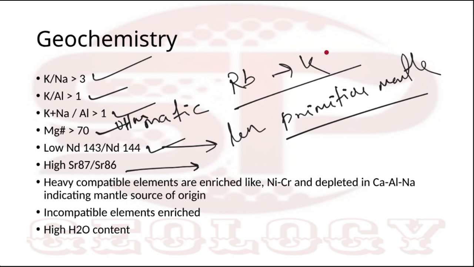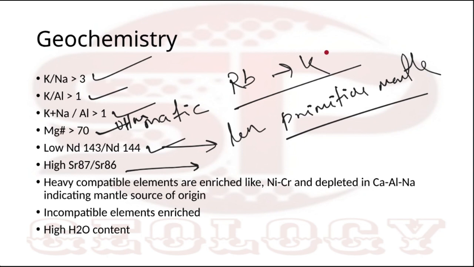So high H2O content, incompatible elements enriched. The mode of occurrence: they strictly occur within continental intraplate areas within thick crust. जहाँ पे thick crust होता है वहाँ पर रहता है lamproite.